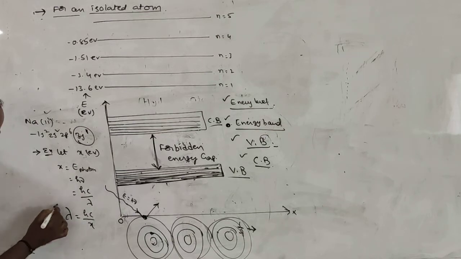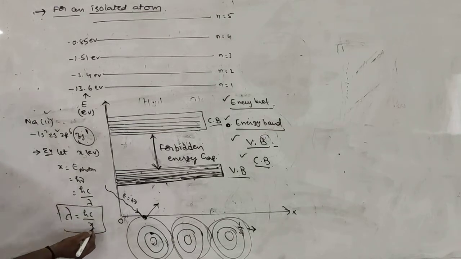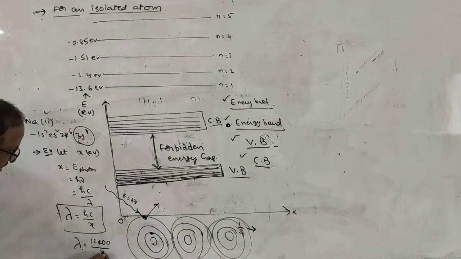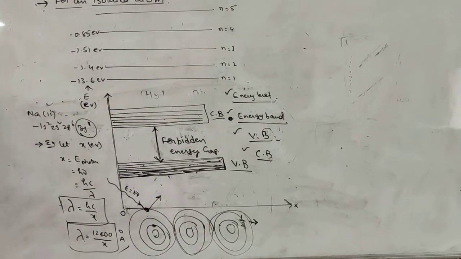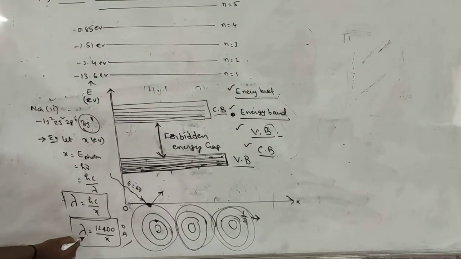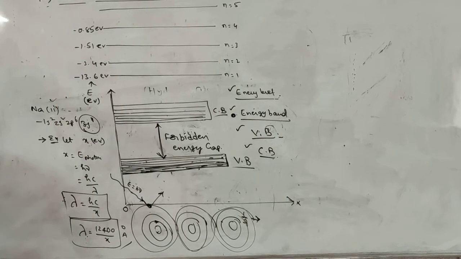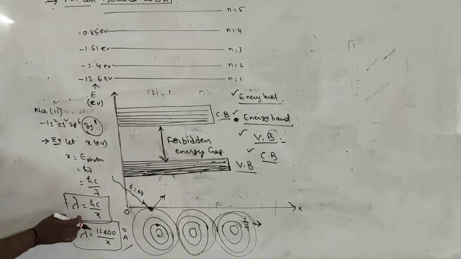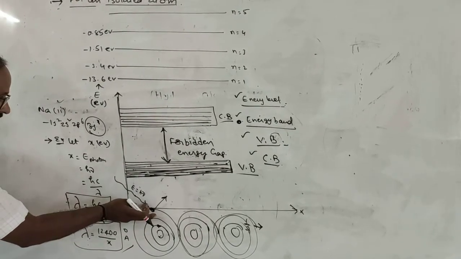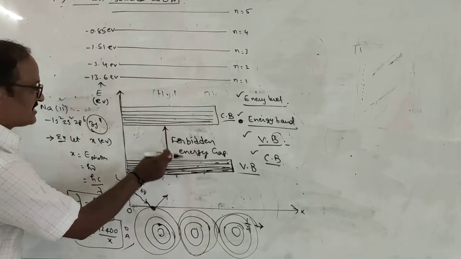If the X value is represented in electron volts, then the value of lambda is equal to hc, approximately 12,400 by X, with lambda in angstrom units. This is the wavelength of the photon, the maximum wavelength of the photon required to eject the electron from the valence band to the conduction band.